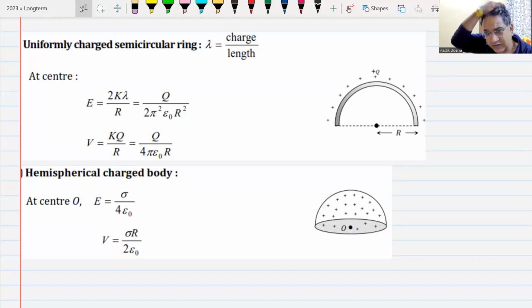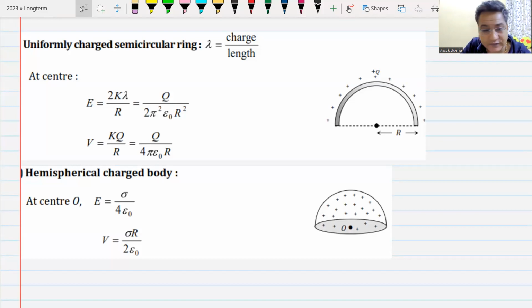Due to a semicircular ring at the center, kq by r, whether it is a semicircular ring or a quarter ring or whatever, it will always be kq by r. Whether it is a uniform ring or non-uniform ring, it will always be equal to kq by r, because the distance of all the points from the center is the same. Do we understand this? Yes, sir.